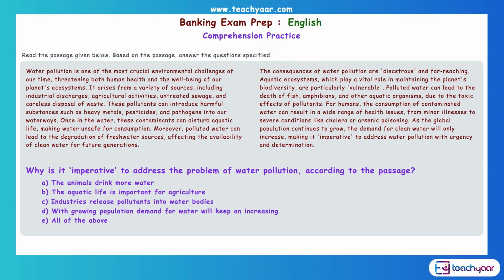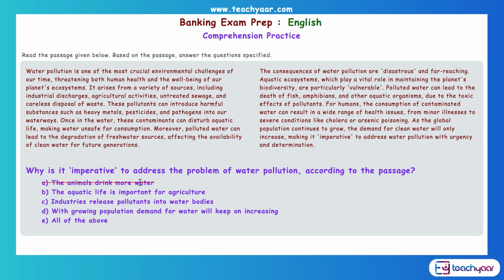Why do you think it's important? Why do you think it's urgent to address water pollution? As the global population continues to grow, the demand for clean water will only increase. So because the demand for water is going to increase due to the population increase, it is imperative because the problem is going to remain. So now look at the options here. What is the first option given? Option A, the animals drink more water. Well, that's not the reason. So that is not right.